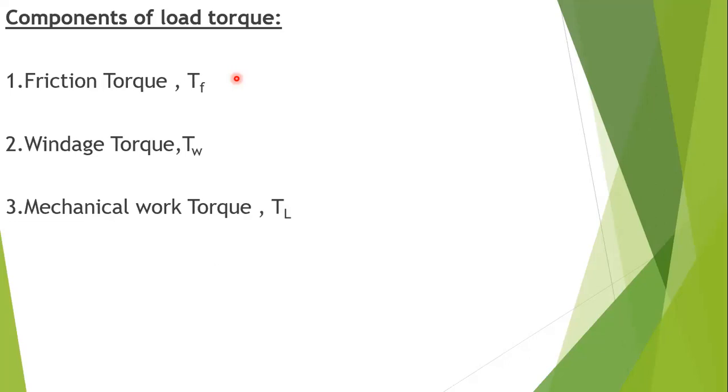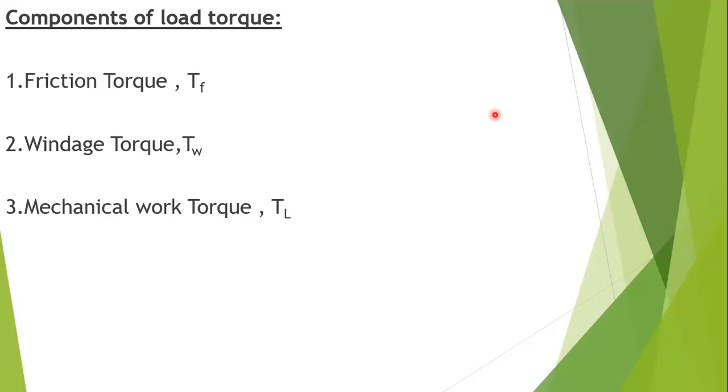And the third torque is the torque required to do useful mechanical work. Useful mechanical work torque will be denoted as TL. Load torque means T small l, and mechanical work torque means T capital L. Please do remember that. This useful torque for doing mechanical work depends upon the particular application it is used for.